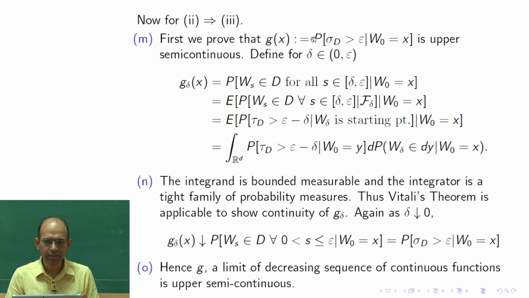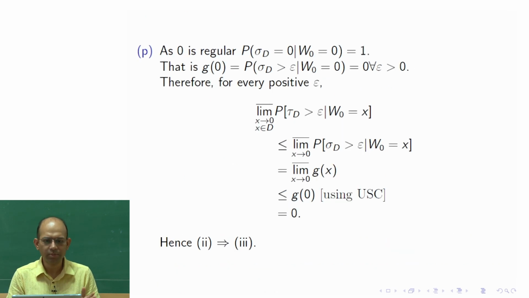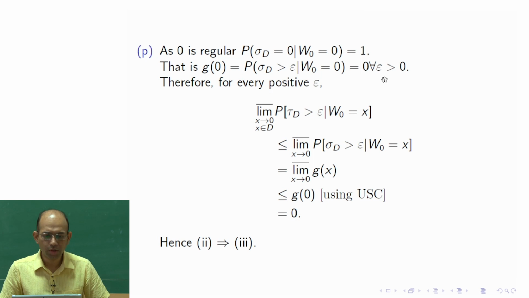I am not writing g epsilon, although it depends on epsilon, because we are not changing epsilon. So this would be 0 because sigma D is equal to 0 with probability 1, so being strictly more than epsilon has probability 0. That is true for all positive epsilon, so whatever epsilon we choose, g of 0 is 0.